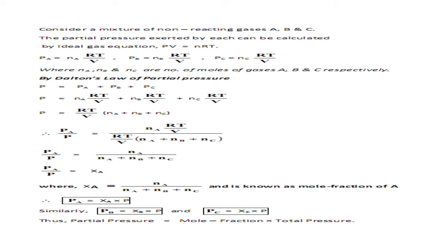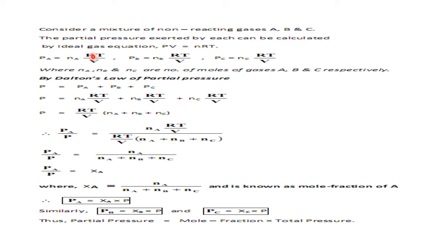Now, here one more small equation we will conclude by using the knowledge of what? Dalton's law of partial pressure. Let us consider that we have a mixture of three gases, A, B, C, general gases. Okay, A gas, B gas, and C gas. Now, what is the partial pressure of A? It is Na RT by V. How have I done it? Using the PV equal to nRT.